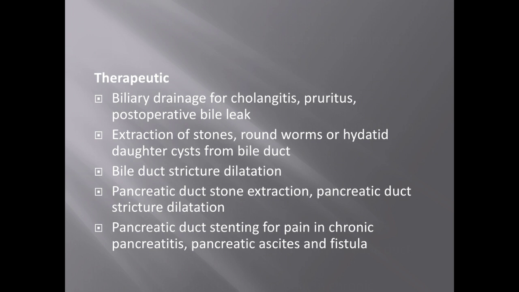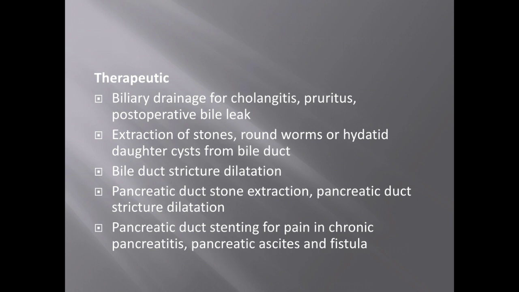And in some cases of stricture of the bile duct, you can go with this procedure and dilate the stricture of the duct. And sometimes a stone can get obstructed in the pancreatic duct. To remove it, and later the patient can have calcific pancreatitis, ultimately leading to the patient developing symptoms of diabetes.